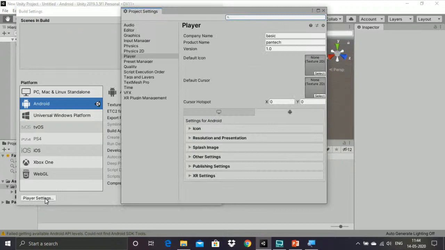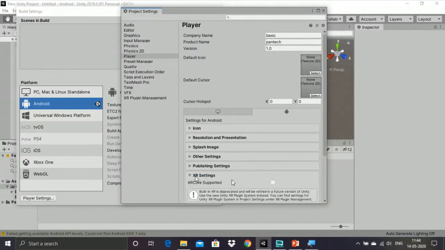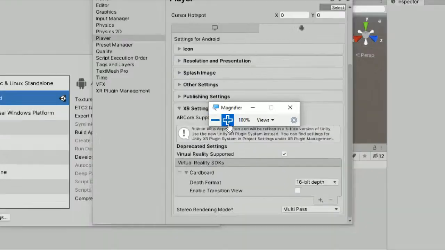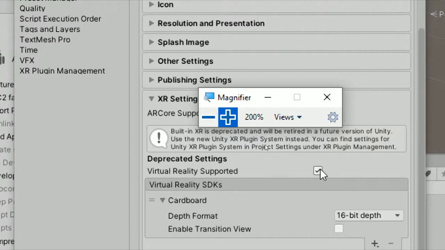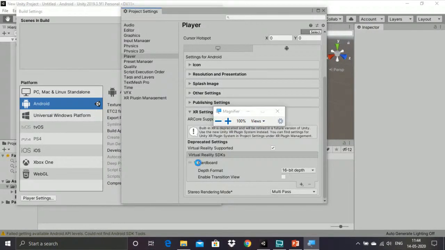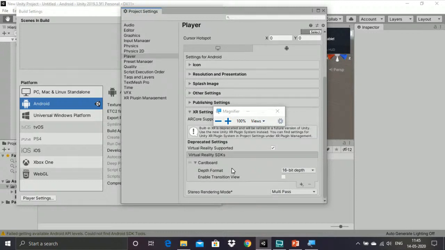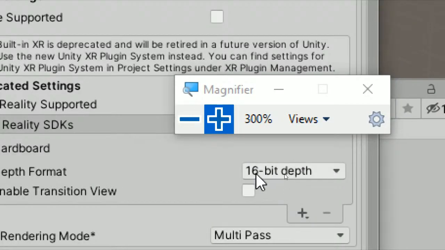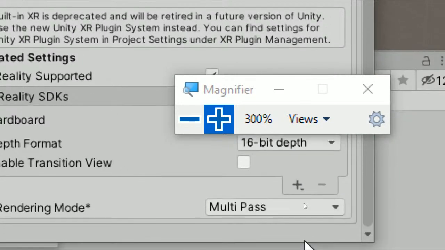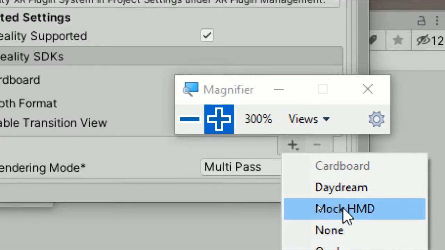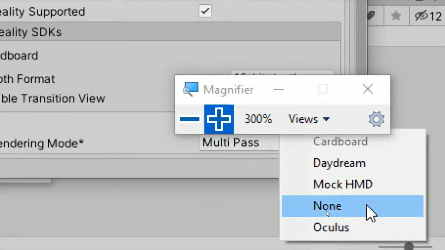Then after that we have to go to player settings and click on XR. Here it is virtual reality. Just give a tick mark on this. If you click on this plus, you will have multiple options such as Daydream, Mock HMD, None, Oculus. And this Cardboard is the Google Cardboard option.